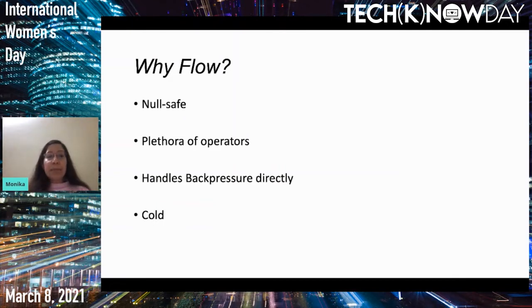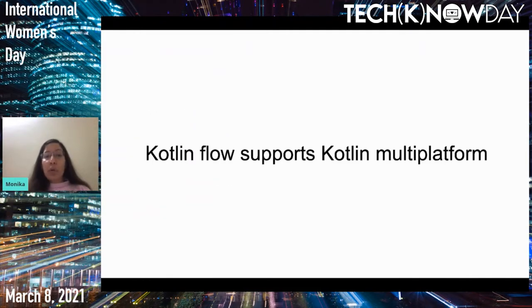And Flow actually is interoperable with coroutines and reactive streams. It can be launched from coroutines, and it uses coroutines under the hood. And Flow supports multi-platform also. As I mentioned, Google has introduced Kotlin as a first class language, and it wants to increase the adoptability of Kotlin in the Android developer community, and that's why coroutines came into the picture for handling asynchronous operations in your Kotlin code, and now Flow.